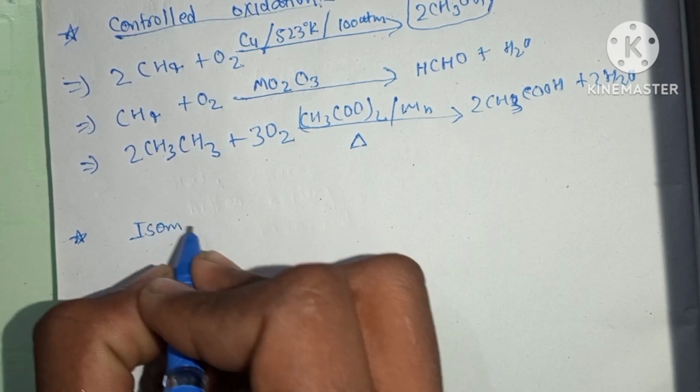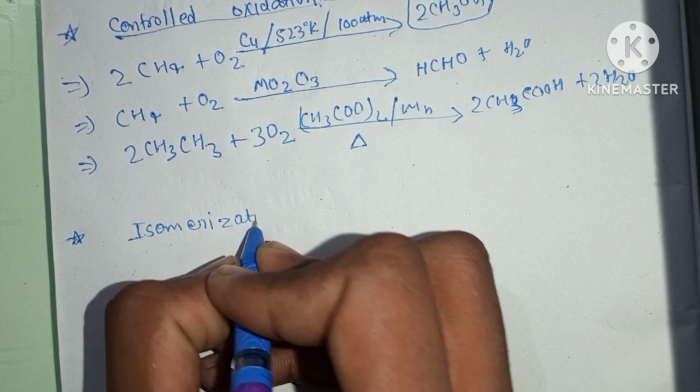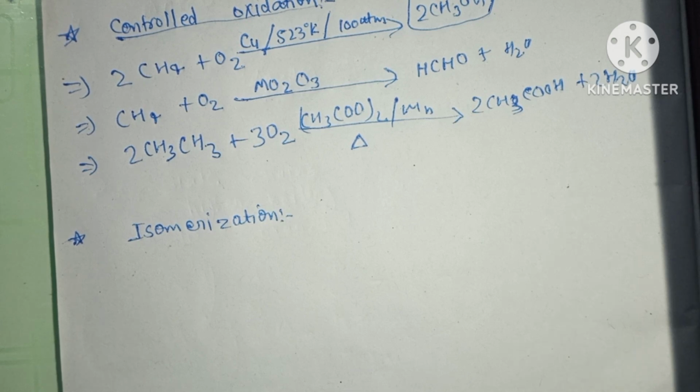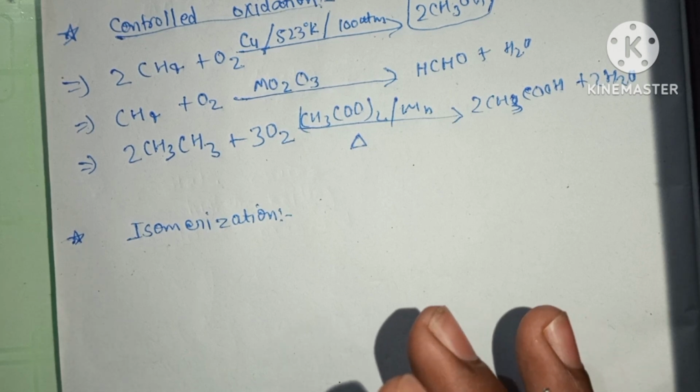And the next chemical property of alkanes is isomerization. As we already know what isomers are: the chemical formula of the compounds is the same, but their orientation is different.